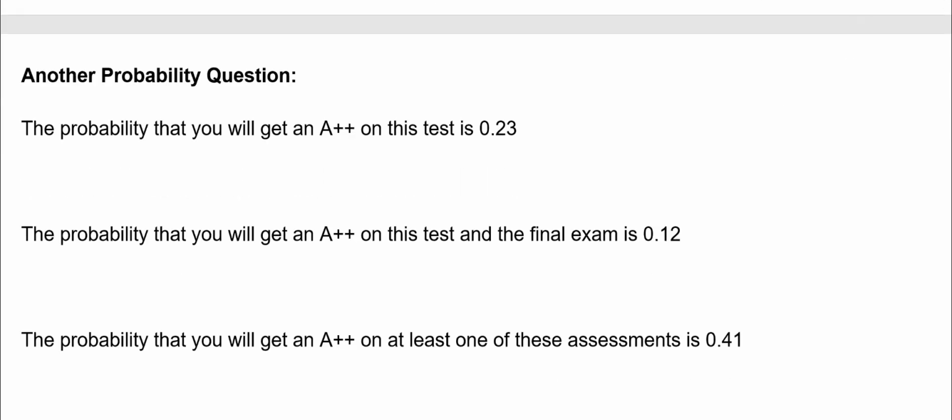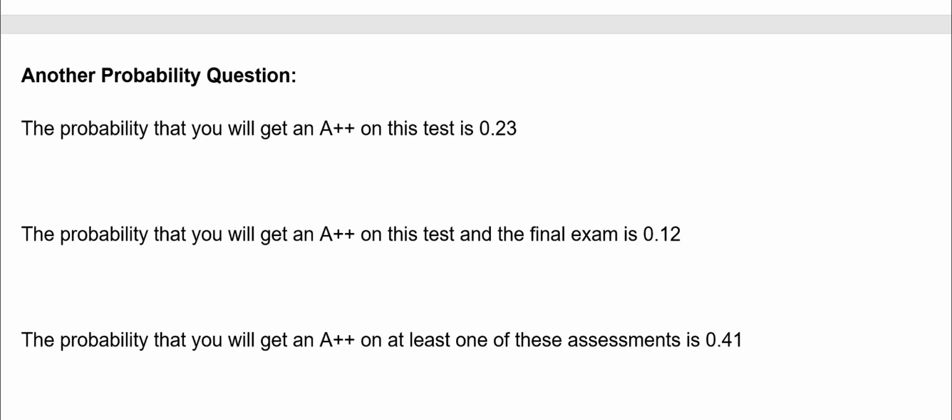Okay, so again, it's just another type of probability question, which, by the way, you'll see on the quiz, the test, and the final exam. Really, really important you understand what's going on here. The probability that you'll get an A++ on this test is 0.23.